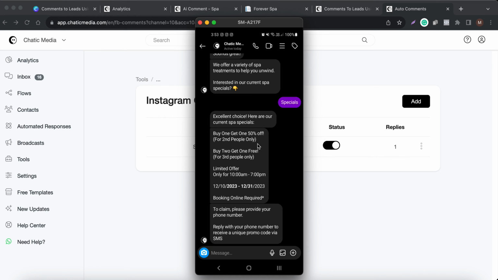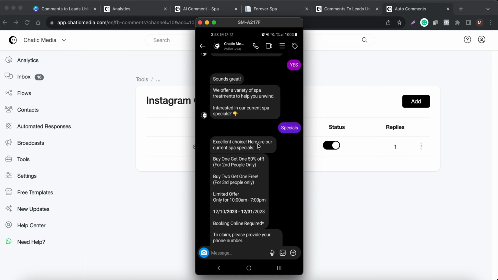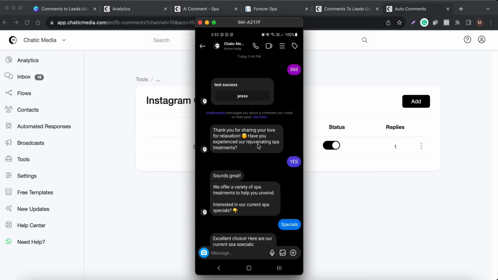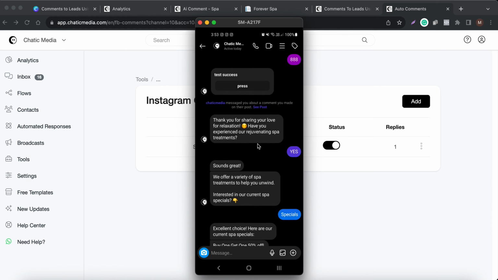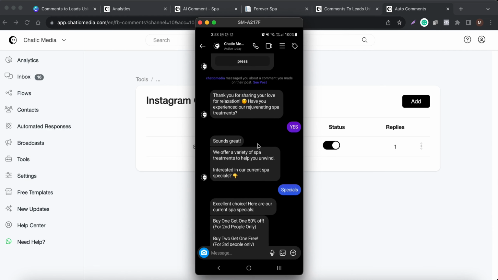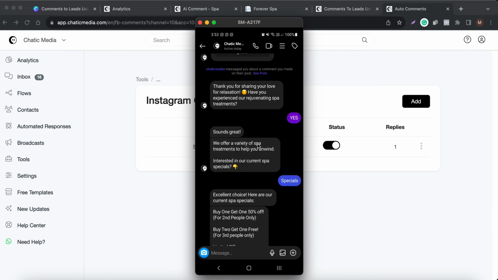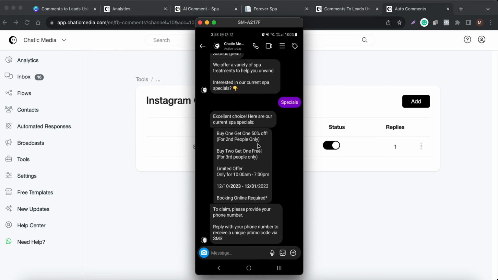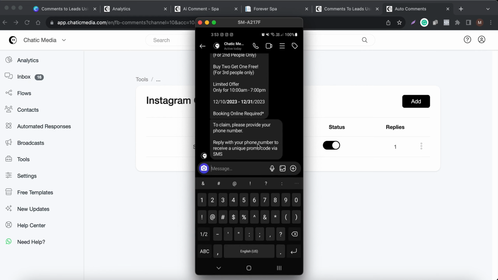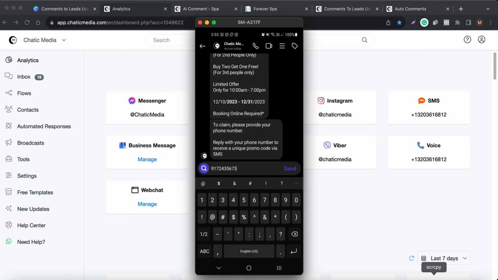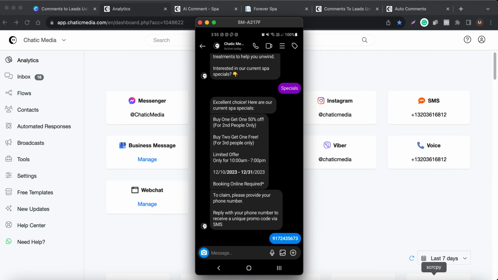That is where the lead generation happens automatically. As you remember, we simply made a comment, and it automatically sent us a message asking whether we want to know about the special spa offers. If they show some interest, it presents the offers and also asks for the phone number. Once they provide the phone number, it sends the code to that number. So let me type that out, 5673, and it should send us an SMS as well. Let's see what happens.